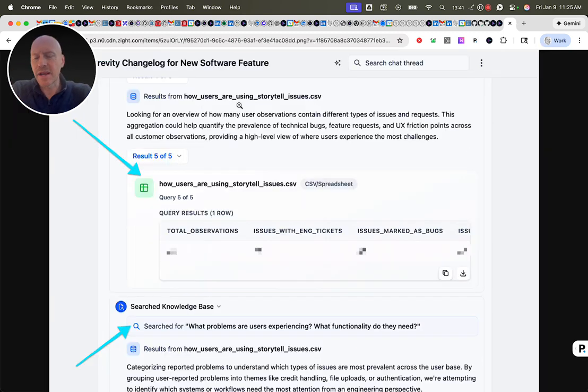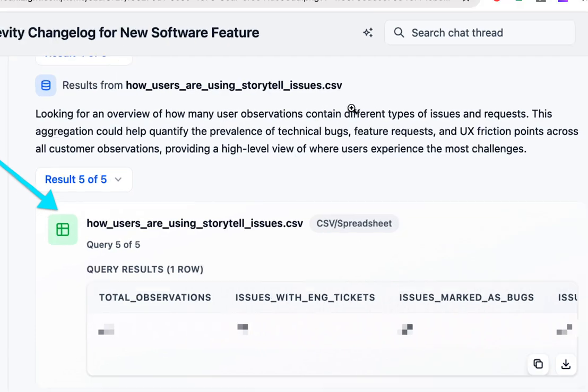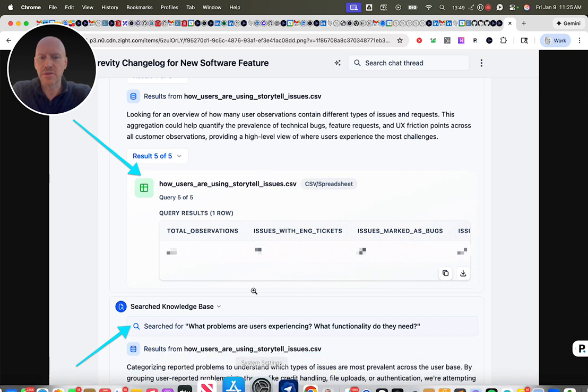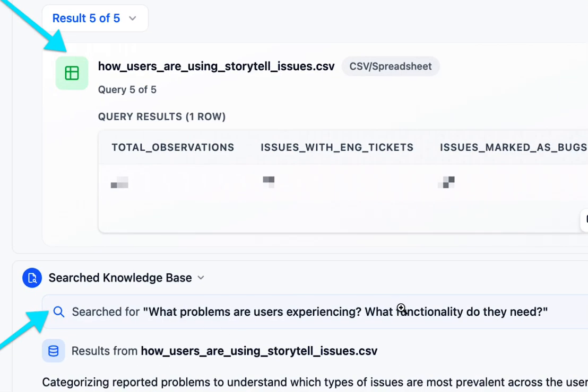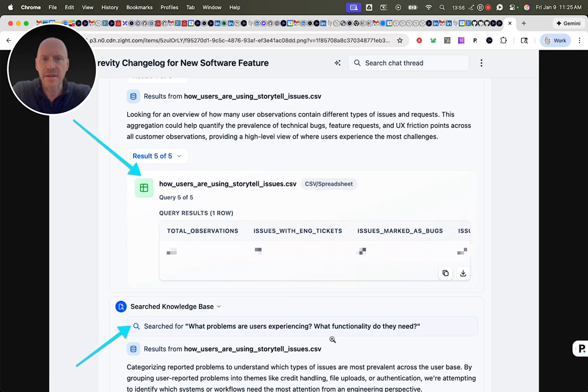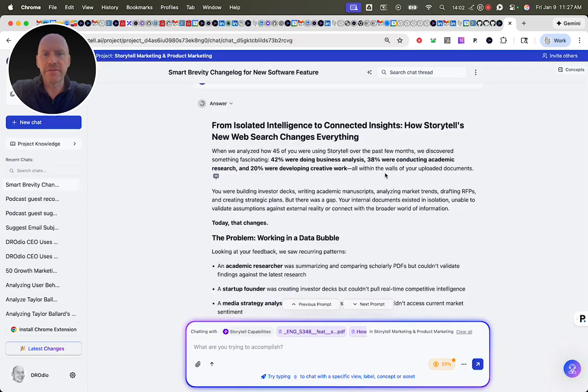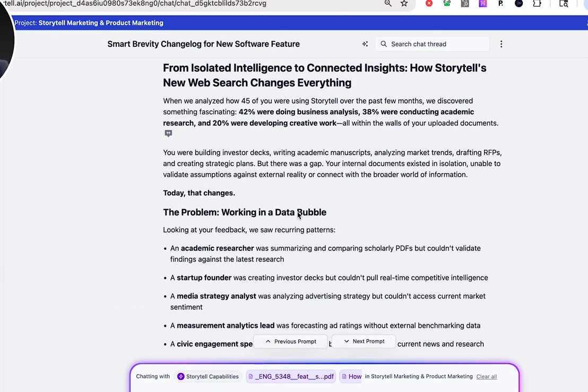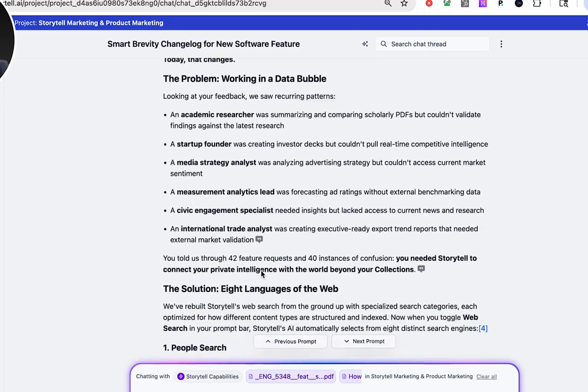I have to blur this part out since it's got sensitive data, but we can see that Storytell is choosing to look at the different types of issues and requests. It's choosing to look at what types of problems users are experiencing and what functionality they need, and it's got the reasons why it's looking to do this. So Storytell is making the decisions of what type of querying to do. Now we're getting a very specific blog post here, which is just phenomenal.